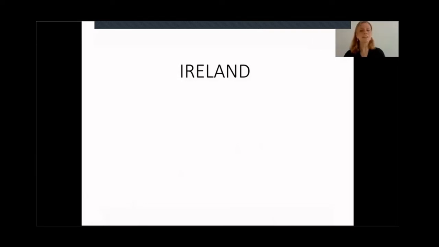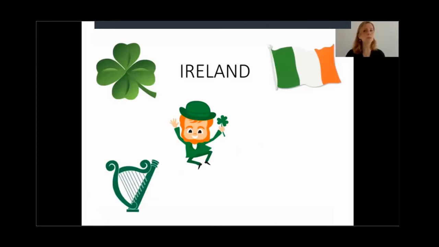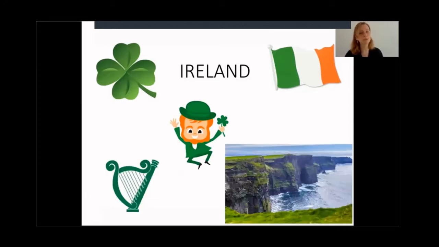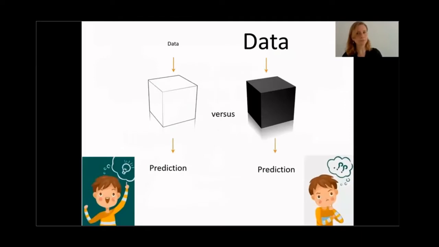Good afternoon. Welcome to this talk about Ireland. Now you may think, Ireland? Is this going to be about orange and green, about clovers, leprechauns, harps, maybe some beautiful nature? It is not. This talk is about an algorithm called Ireland, the iterative rule extension for the logical analysis of data. Now, before we go into the algorithm, let's have a look at motivation.